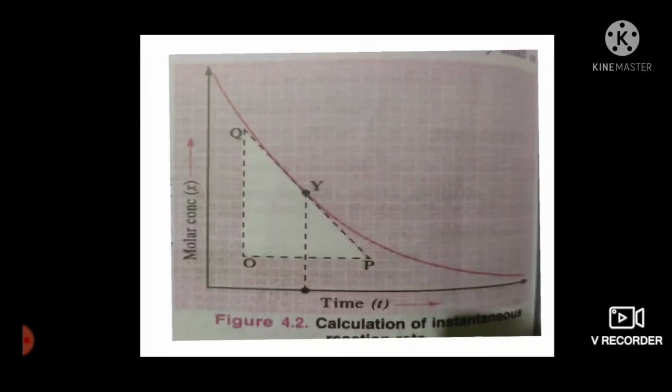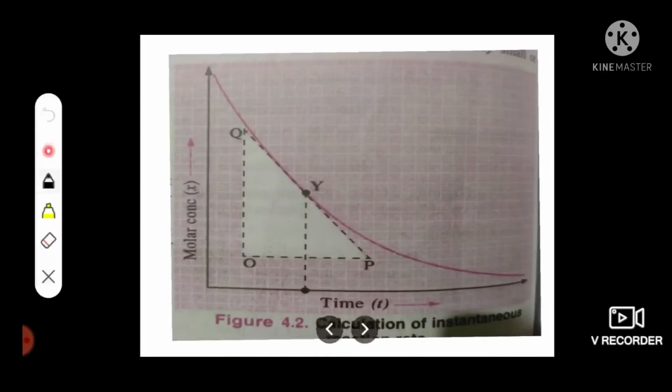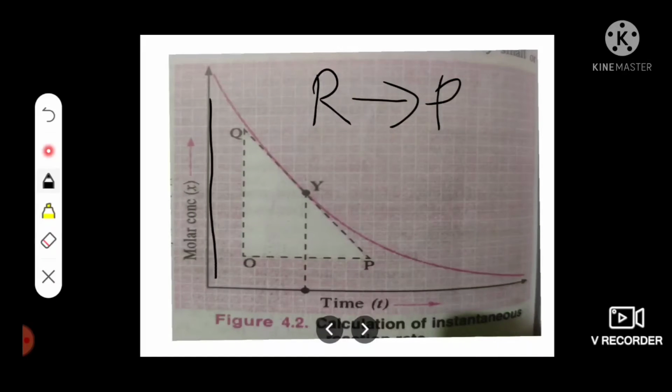We can also measure the instantaneous rate using a graph. In order to determine the instantaneous rate with respect to reactant R in the reaction R gives P, a graph is plotted between different molar concentrations of R and the corresponding values of time t.